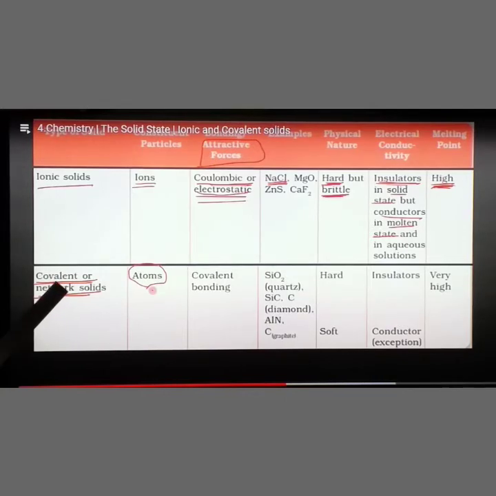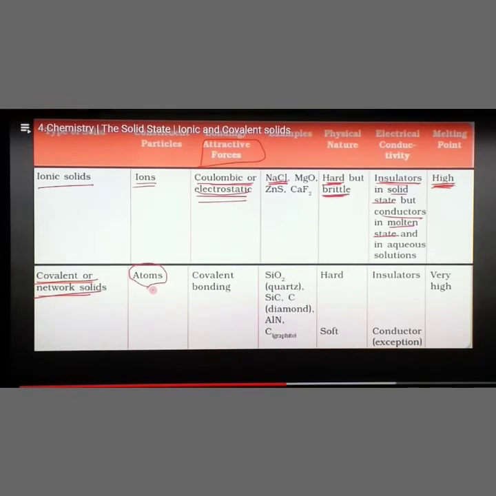Then the second one is covalent or network solids. Here only atoms are present. For example, in diamond, only carbon atoms are connected with each other. What type of forces exist here? Covalent bonding, a mutual sharing of electrons between the atoms. Examples: silica, that is SiO2, quartz, silicon carbide, carbon, that is pure diamond, aluminium nitride, and graphite. These are examples of covalent or network solids.